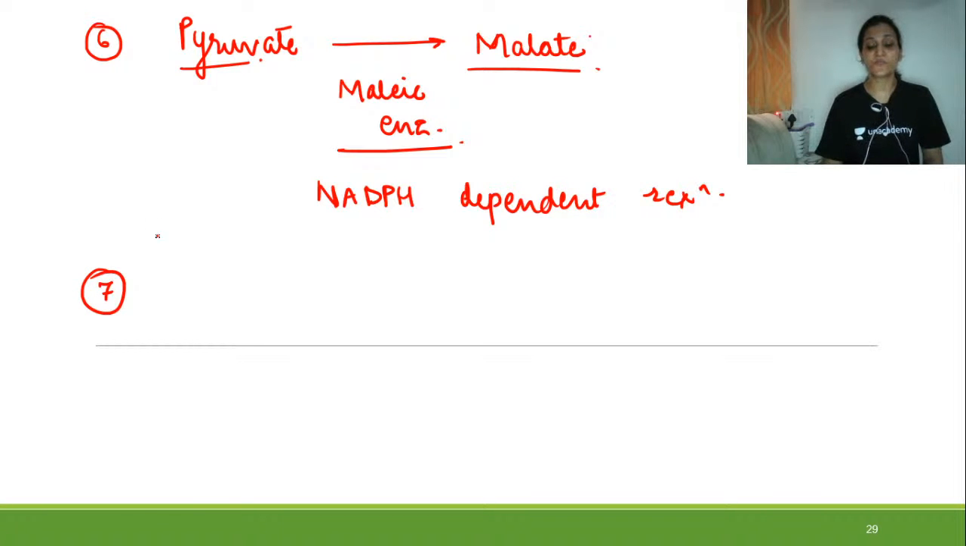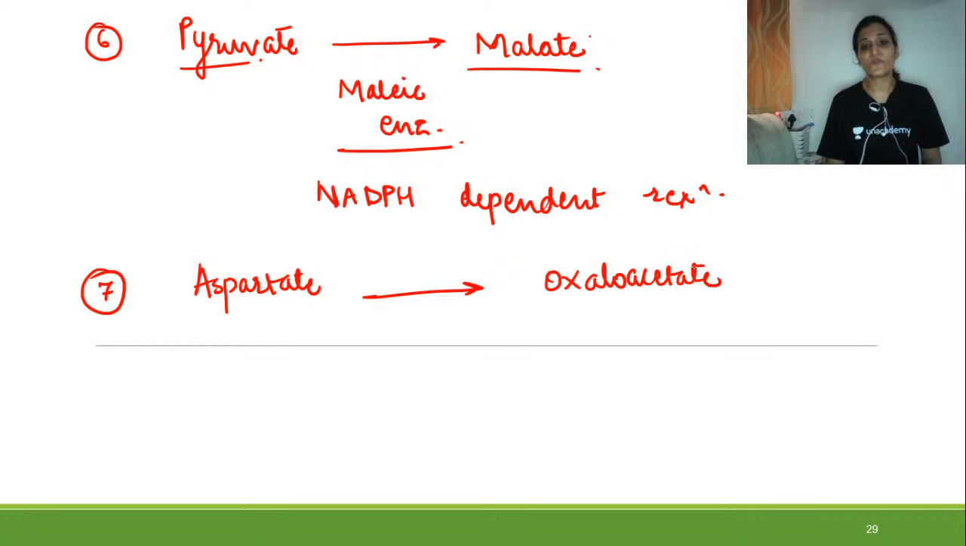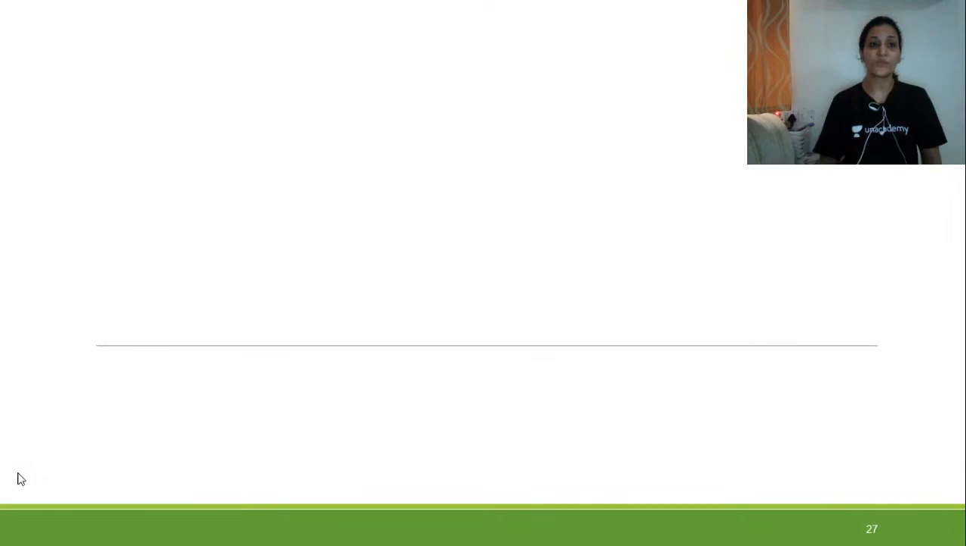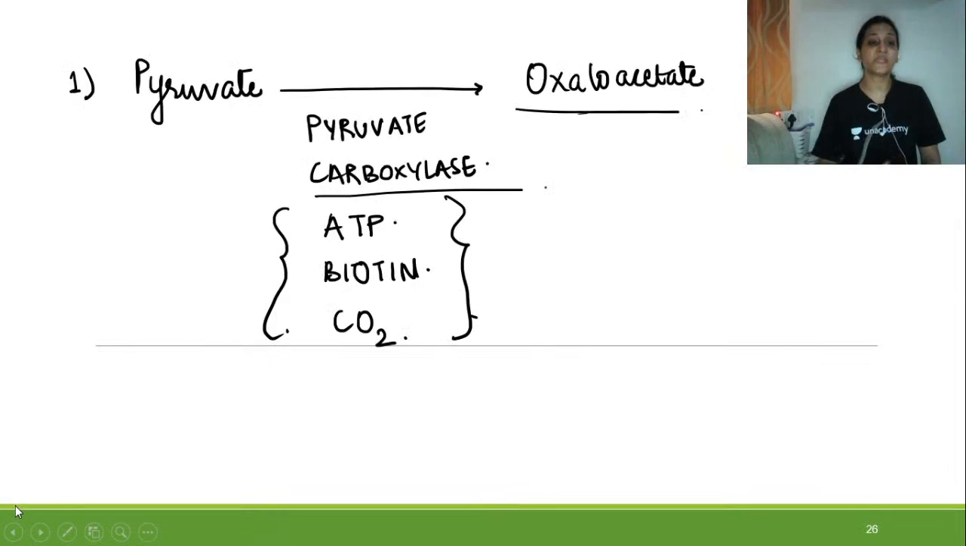Then last is formation of oxaloacetate from aspartate. The formation of oxaloacetate from aspartate is actually a transamination reaction. So we have seen 7 anapleurotic reactions where there is regeneration of the intermediates of the tricarboxylic acid cycle.